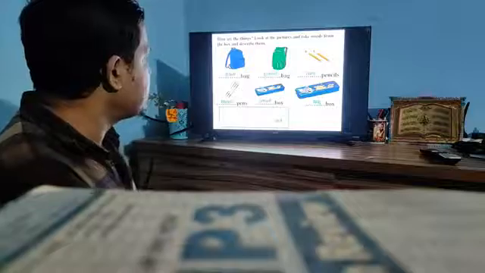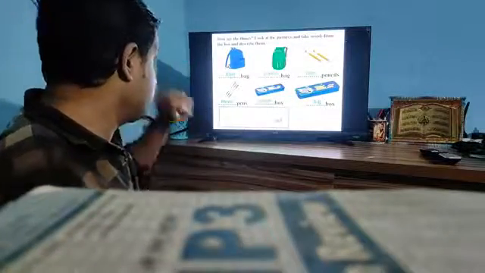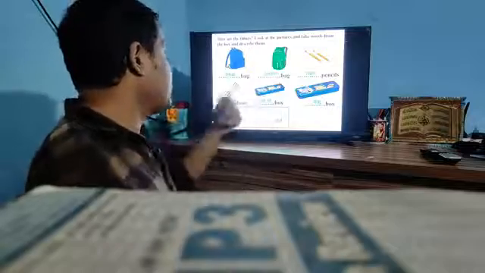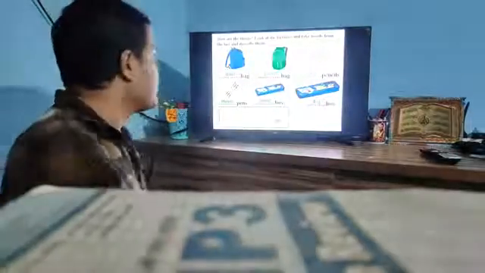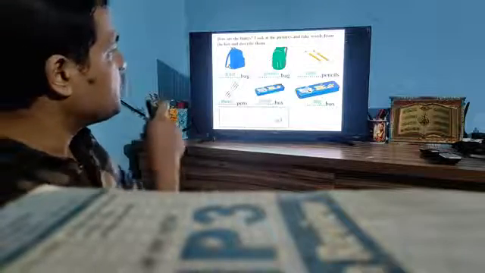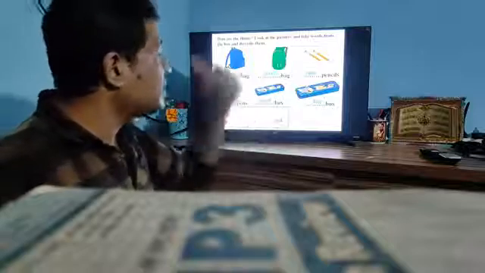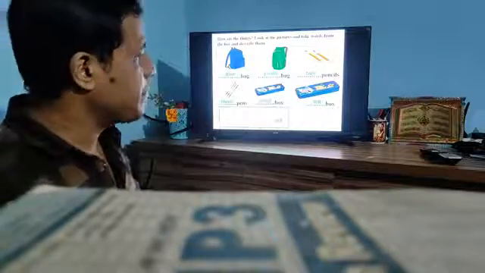Okay, dear students, you have understood that this is color variation and this is number variation and this is size variation. This is blue bag, this is green bag, this is 2 pencils, this is 3 pens, this is small box, this is big box.